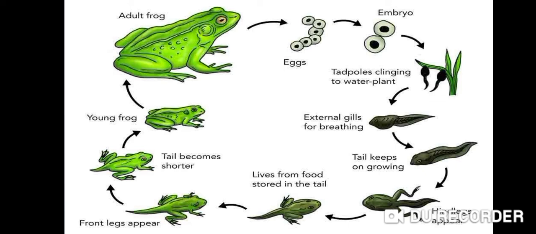The eyes of the frog move to the top of the head so that the frog can see above the surface of water. In this way, by shedding old body features and developing new body features, a tadpole changes into a frog. This change is called metamorphosis. Metamorphosis changes the aquatic tadpole into an amphibian frog which can live in water as well as on land.